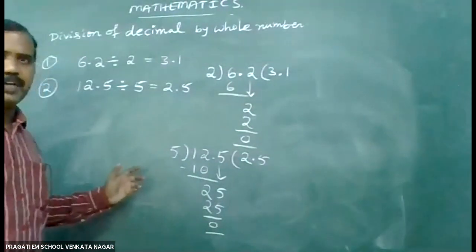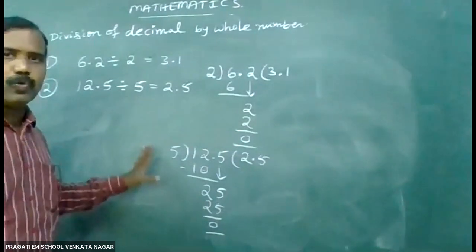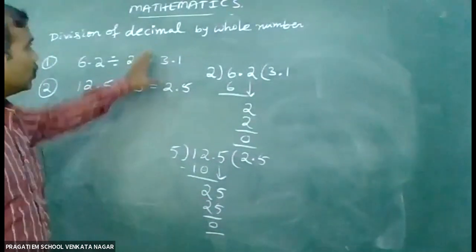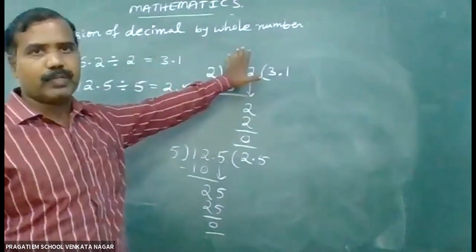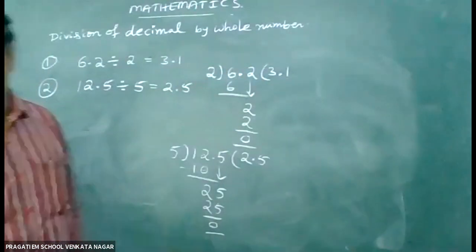Okay, I think you have written. So here we have seen how to do the division of a decimal number by a whole number. Now let us see another topic.